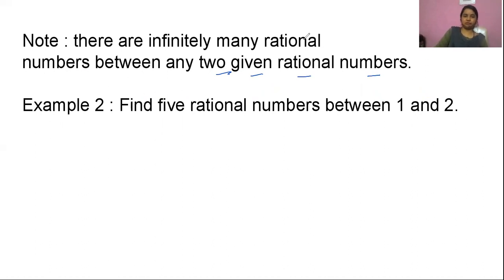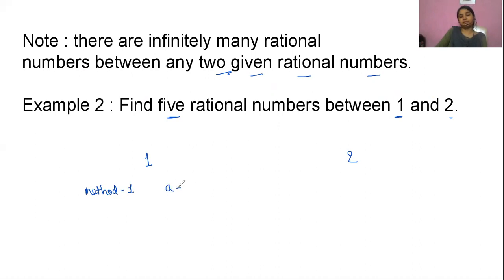Okay, so he has given one example. Let's try to solve this example. He's saying find 5 rational numbers in between 1 and 2. So let's try this. He's trying to say that we write 5 rational numbers. First of all, there are 2 methods. Let's consider method 1.